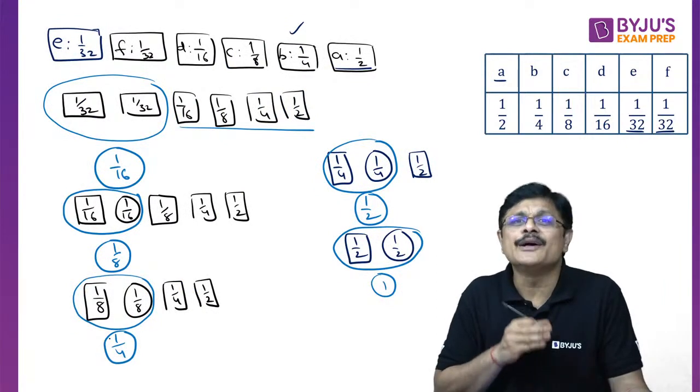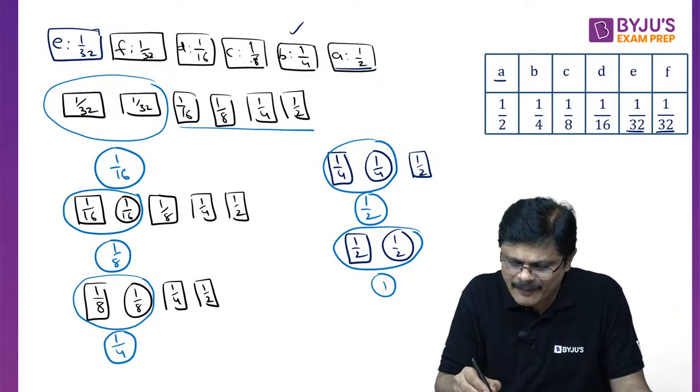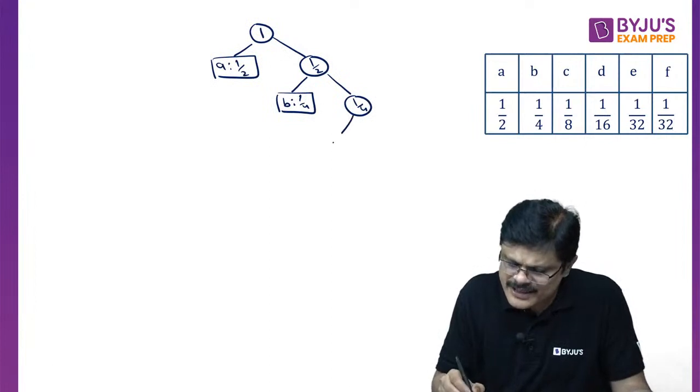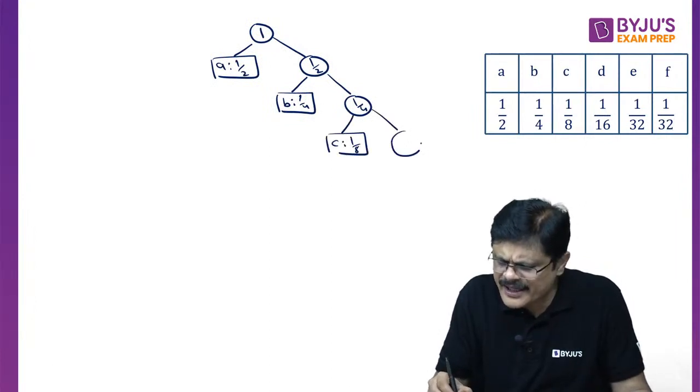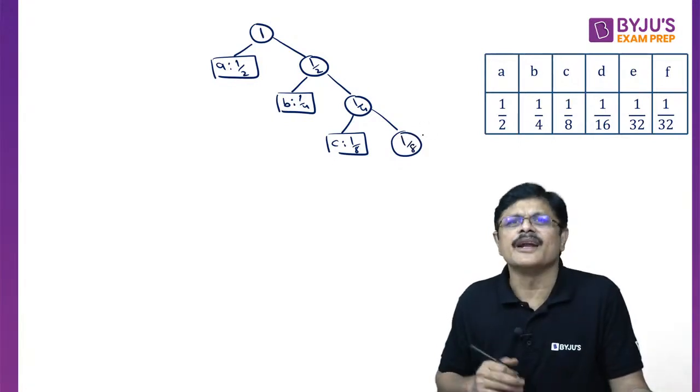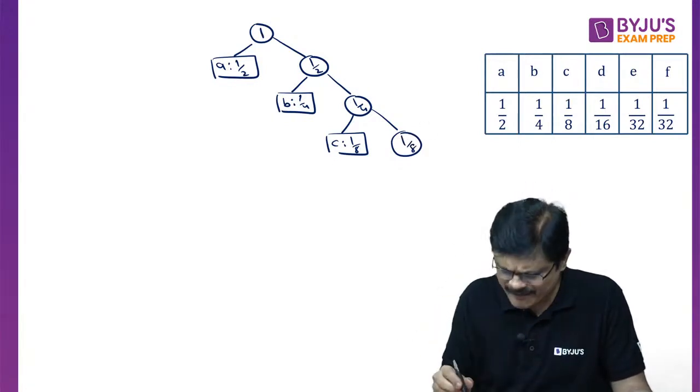1 by 8 original and 1 by 8 created. 1 by 8 original is C. So this is C with 1 by 8 and this is created, so it doesn't have any name. Later on if you want you can give names for them, my dear friends. That is your wish.